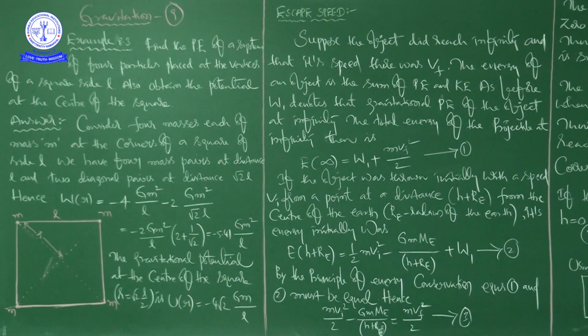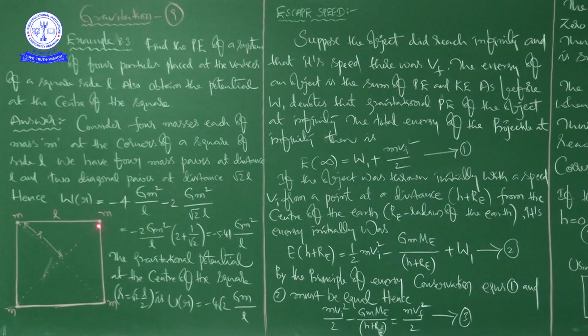Now see here, consider 4 masses each of mass small m at the corners of a square of side L. We have 4 mass pairs. Please try to understand why I am calling it 4 mass pairs: this is one pair, second pair, third pair, fourth pair. So 4 particles are there and 4 pairs also. We have 4 mass pairs at distance L and 2 diagonal pairs. This is one diagonal pair and this is another diagonal pair, 2 diagonal pairs at distance root 2 into L.